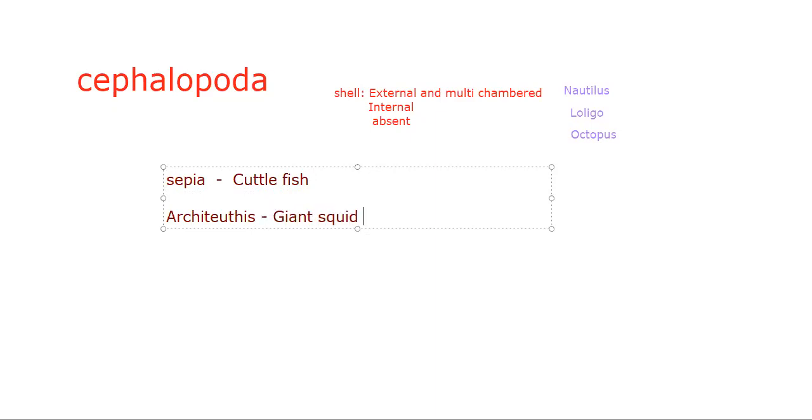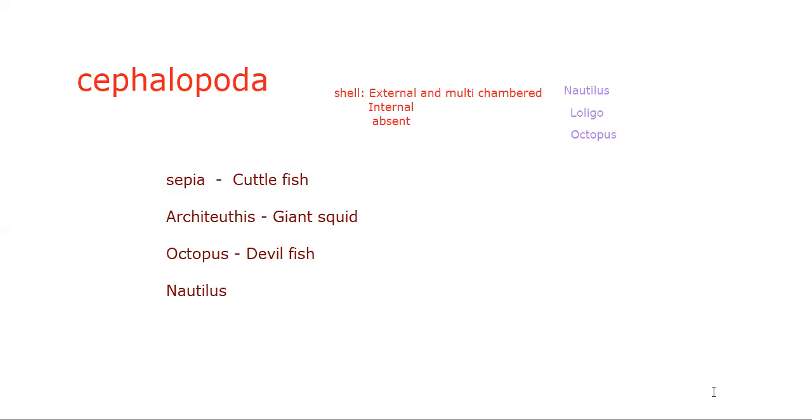What is the speciality? Largest living invertebrate is Architeuthis. Octopus, the devil fish. And Nautilus. These are the examples of cephalopoda.